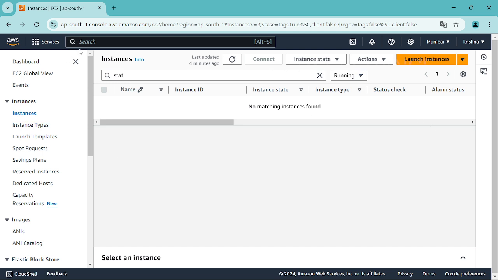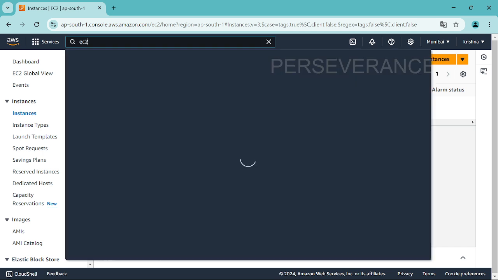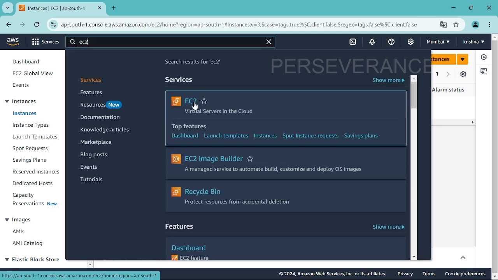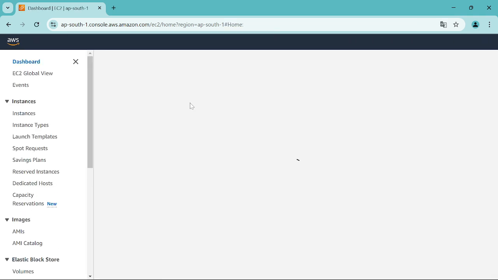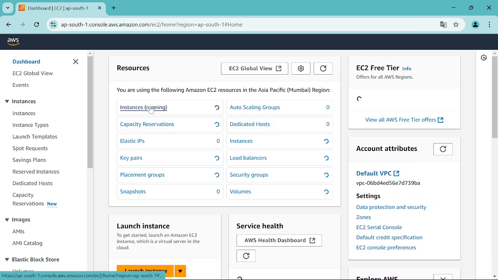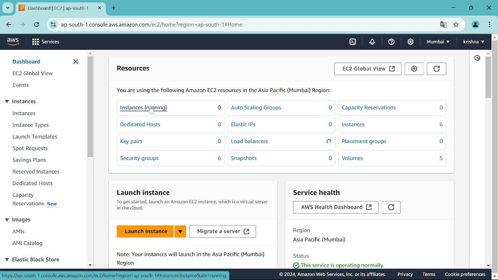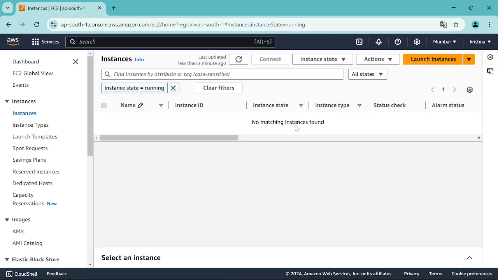So here, go to the search button and search for EC2. EC2 stands for Elastic Compute Cloud. You can create servers on the cloud which are virtual. Hope you guys are aware of what a virtual machine is now. So we will create virtual machines for our practice, right? All right, so click on instances here. We do not have any running instances, so no matching instances found. So you click on launch instance.